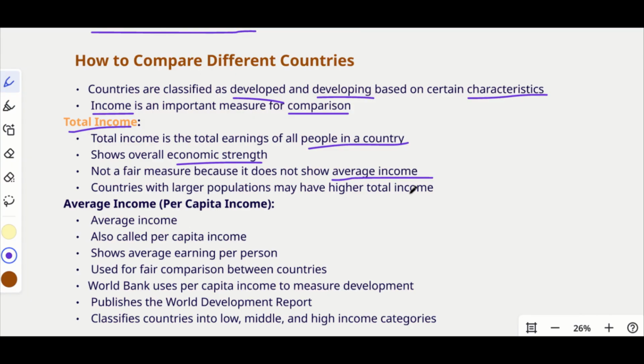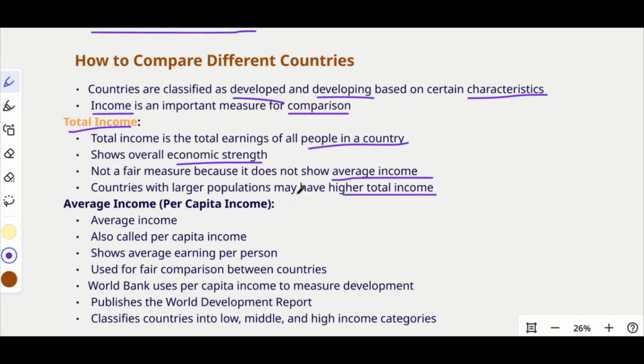Okay, so there will be some people who could earn a lot, and there will be some people who could not earn more, right? So there will be a huge difference in between. We can't say that the total income will give you a clear-cut definition. Countries with a larger population may have a higher total income.